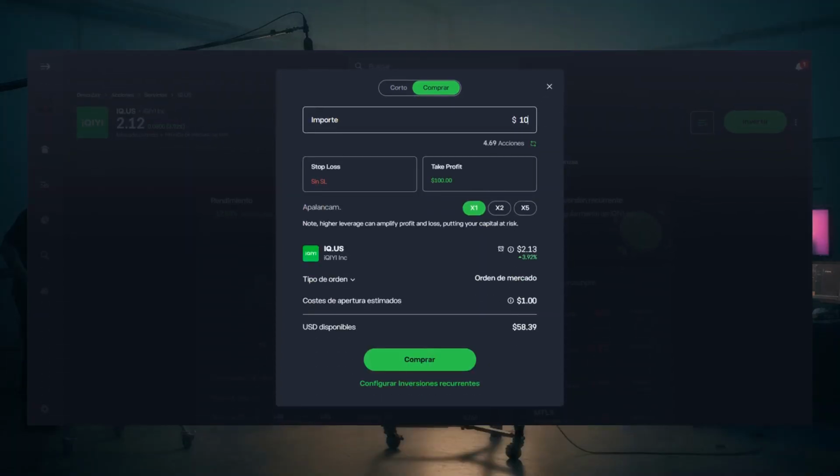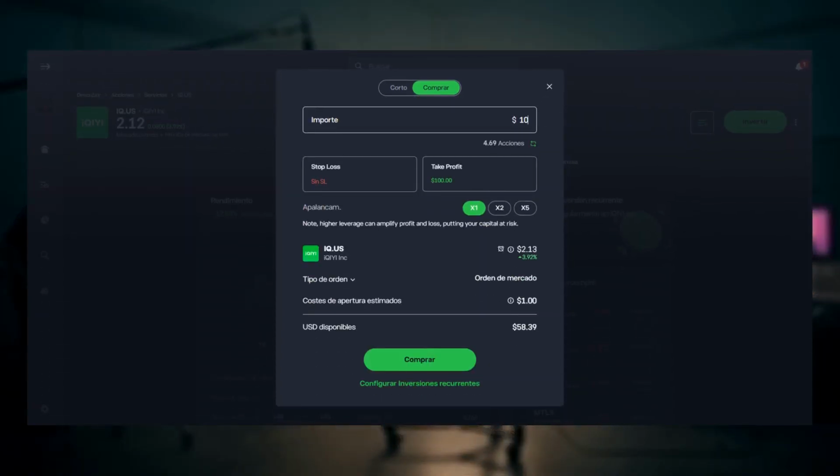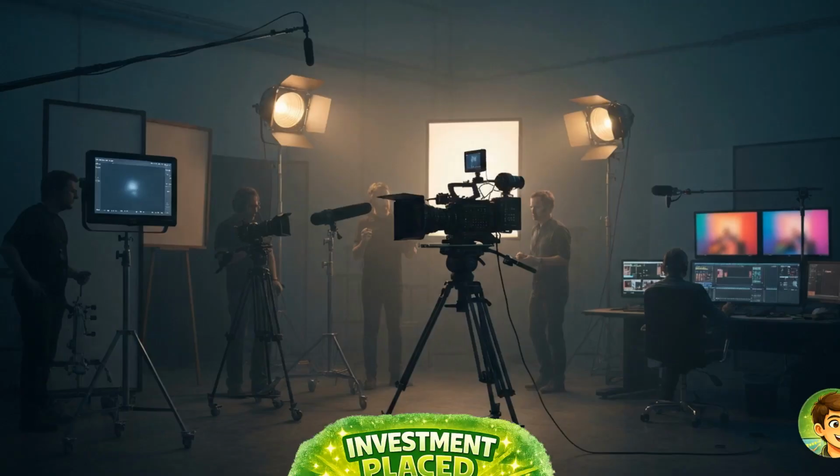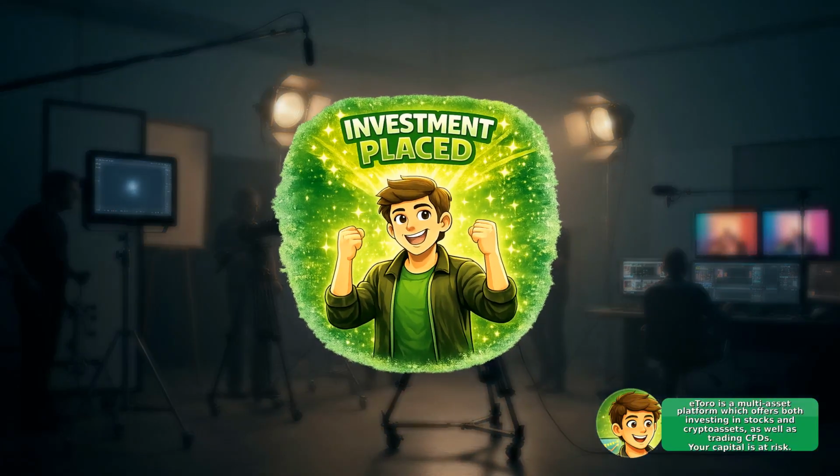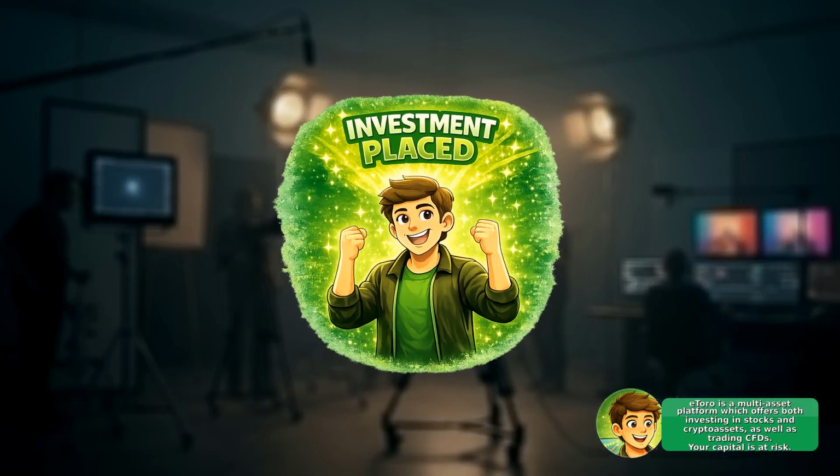To invest, click Trade or Buy, enter the amount you want to invest, and review the order details before confirming. If the market is closed, your order may execute when it reopens, and if you lack sufficient funds, the platform will prompt you to add money before confirmation. Your new position will appear in your portfolio after the order executes.